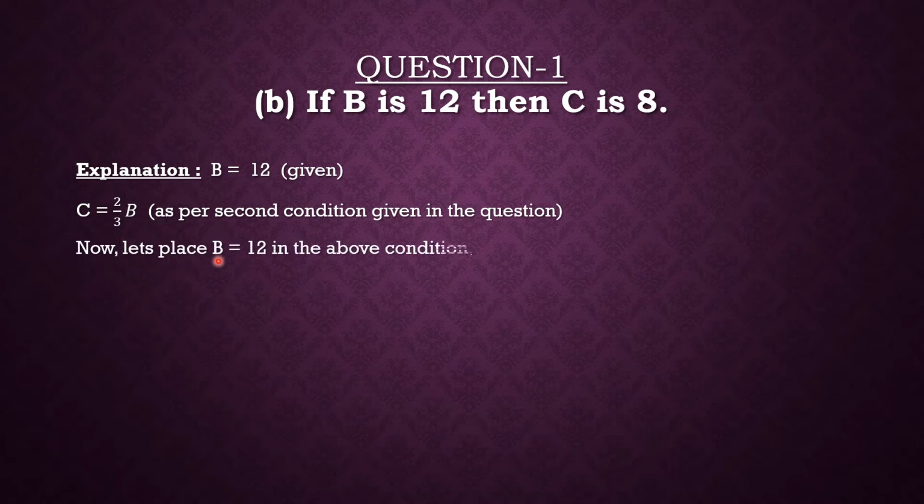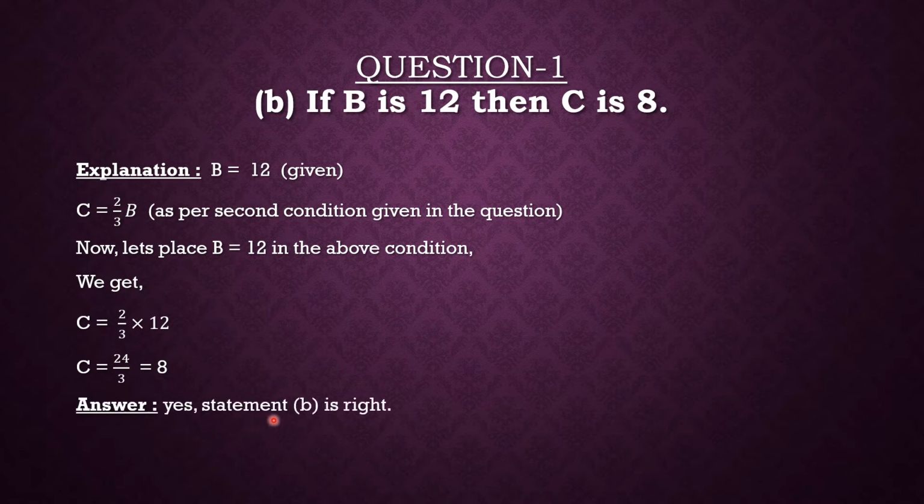Now let's place B is equal to 12 in the above condition and then we will get C is equal to 2 upon 3 into 12. So when we cancel out 3 and 12 with one another, or you can multiply 2 and 12, that will be 24 upon 3, which is nothing but 8. So you can see that this statement is also correct. Therefore, the answer will be yes. Statement B is also right.